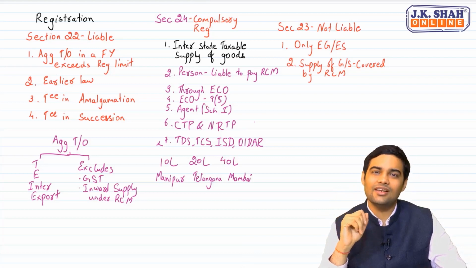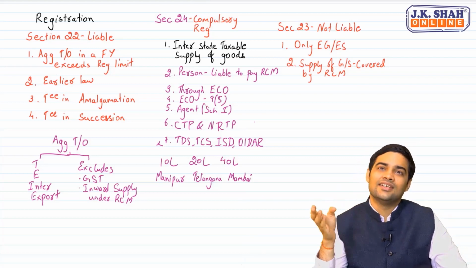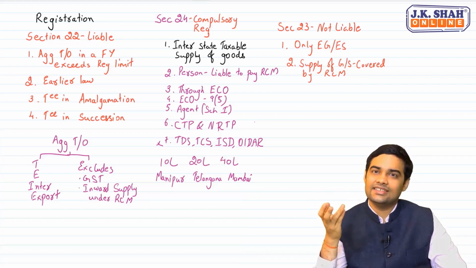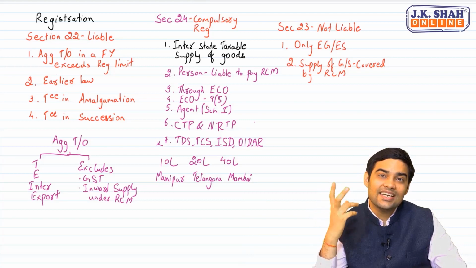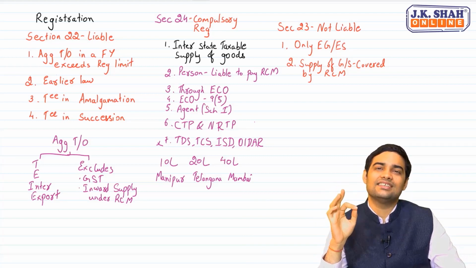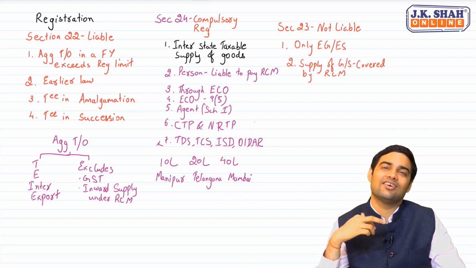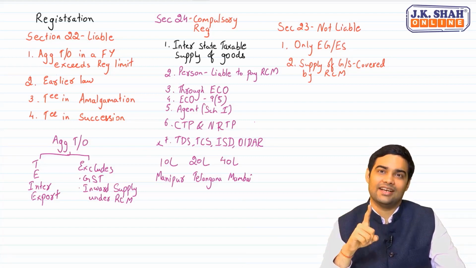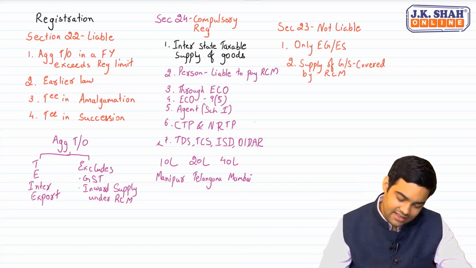For example, insurance agent to insurance company. When I know the insurance company is going to pay the tax, what will the insurance agent do taking registration? That's why if a person is engaged in supply of only those goods or services which are covered under RCM, he is not required to register. Here we are talking from the angle of the supplier. Earlier we were talking from the angle of the recipient.